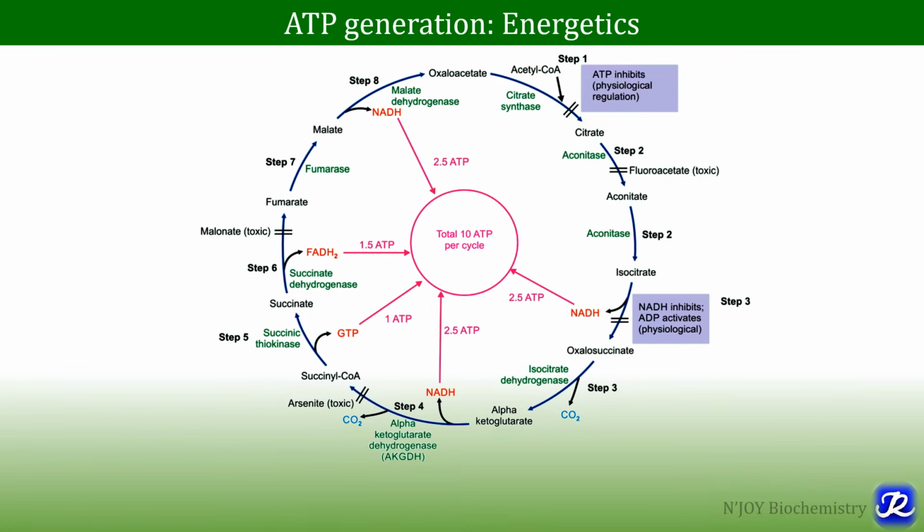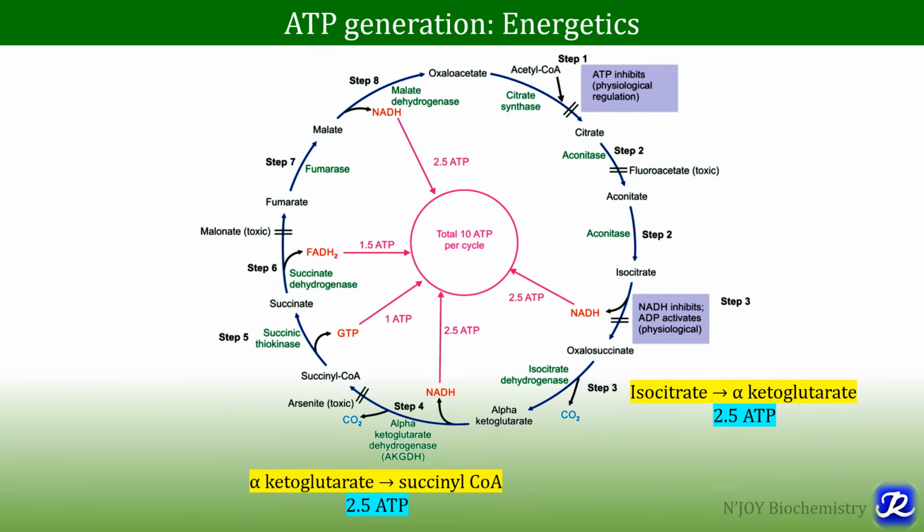Now let's see the energetics of TCA cycle. How much ATP is generated when one molecule of acetyl-CoA is oxidized through TCA cycle. So first, step number 3, that is formation of alpha ketoglutarate from isocitrate, which is catalyzed by isocitrate dehydrogenase. Here one NAD is reduced to NADH and we get 2.5 ATP. In step number 4, that is formation of succinyl-CoA from alpha ketoglutarate by the action of enzyme alpha ketoglutarate dehydrogenase, one NAD is reduced to NADH and we get 2.5 ATP.